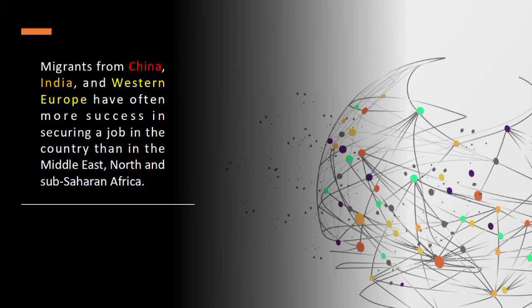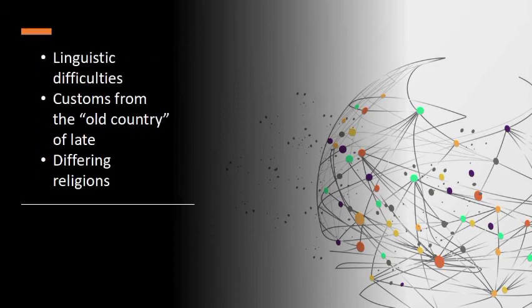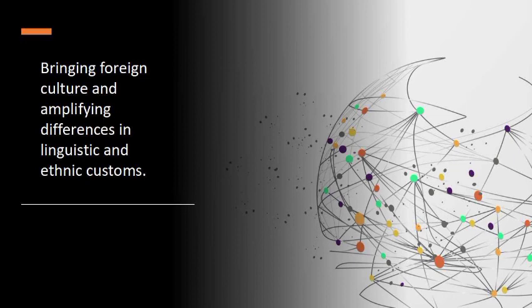There are three intriguing reasons why migrants would encounter hostility and prejudice. Number one, linguistic difficulties: the pronunciation, the accent, and the language. Number two, old country customs, since the regulations and policies may be a lot different or similar. And three, different religions. There are many religions all throughout the world, and the migrants that come from China follow folk religions, beliefs, and philosophies that were introduced by their teachers. An example for that is Buddhism, Confucianism, and Taoism.